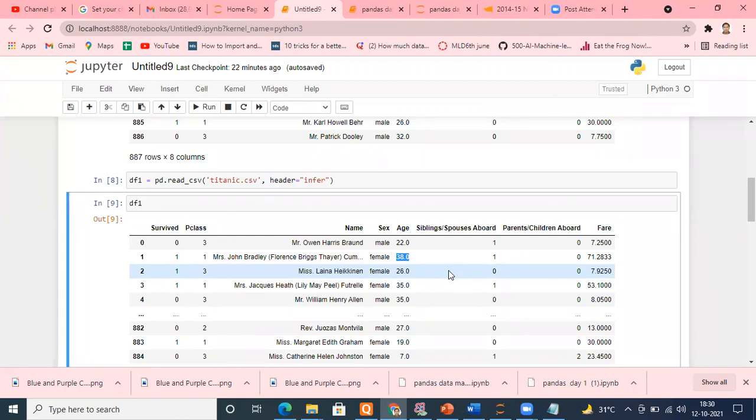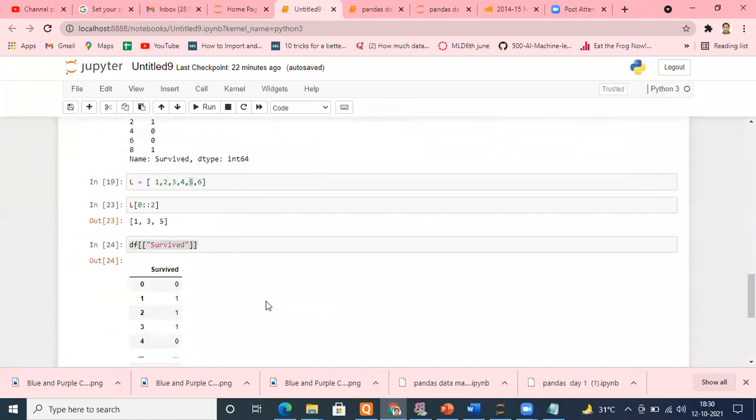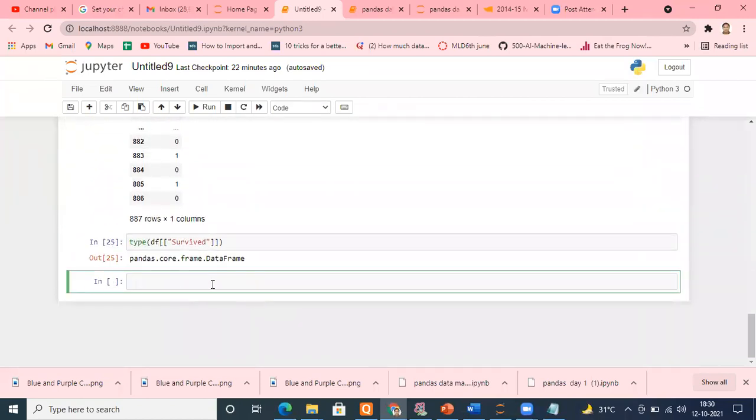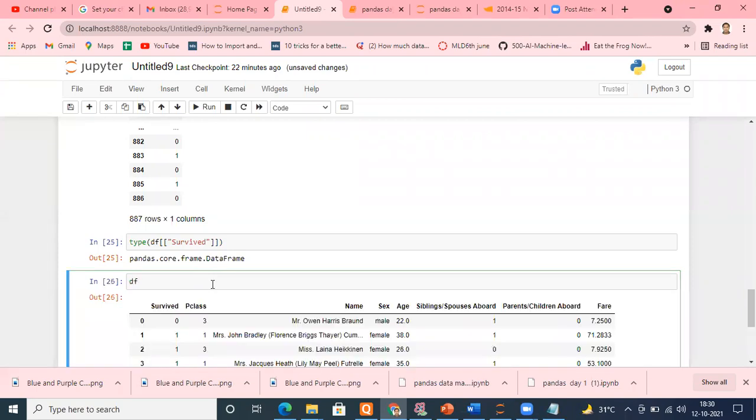Now see, till this point we have done. It is clear what a series is. If we consider individual columns, those can be considered as a series. Very simple, and series behavior is very much like a list. Series are your one-dimensional data and your data frames are your two-dimensional data, with rows and columns both available. Now suppose this is my complete data frame. It may have a large number of rows. How can I check?